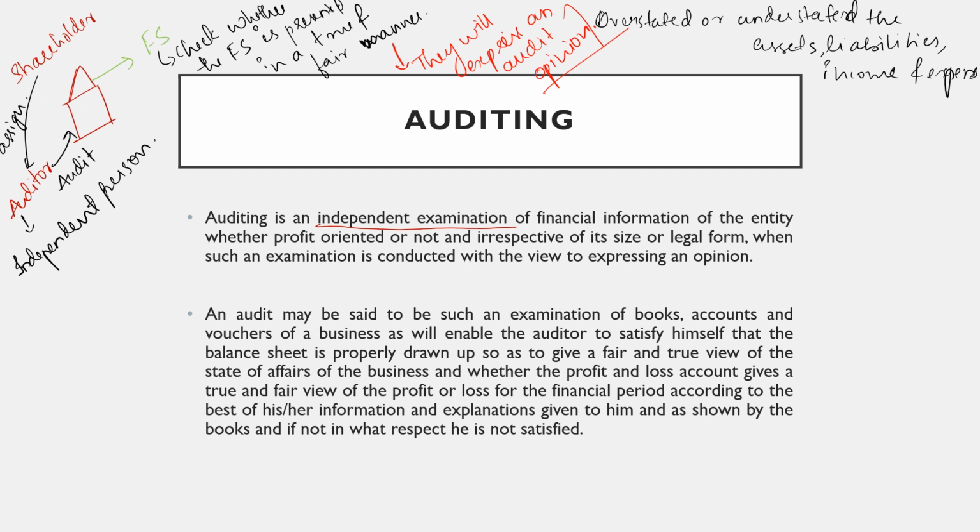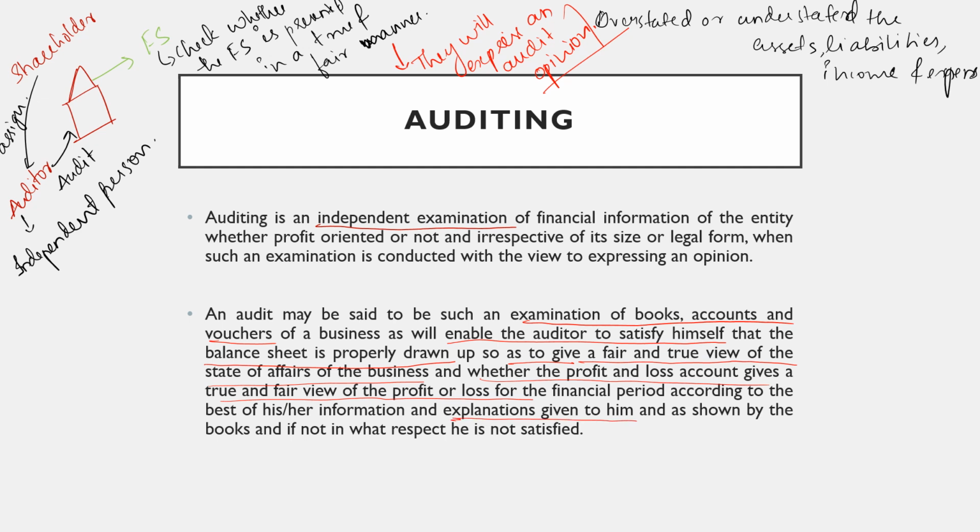Another meaning of audit is examination of books, accounts and vouchers of a business, to enable the auditor to satisfy himself whether the balance sheet is properly drawn up so as to give a true and fair view of the state of affairs of the business, and whether the profit and loss account gives a true and fair view of the profit or loss of the business.